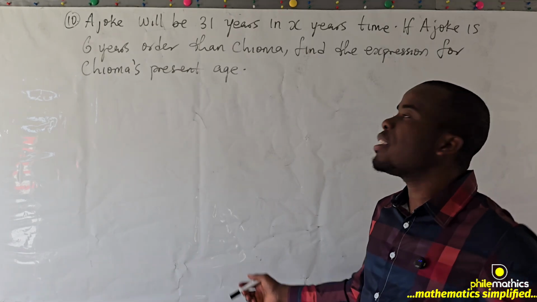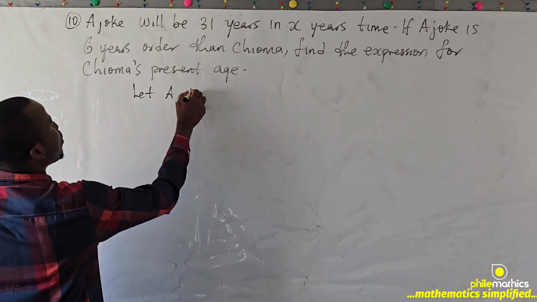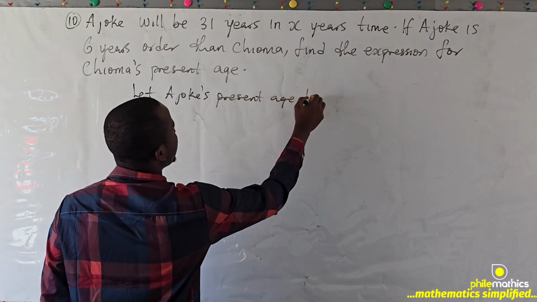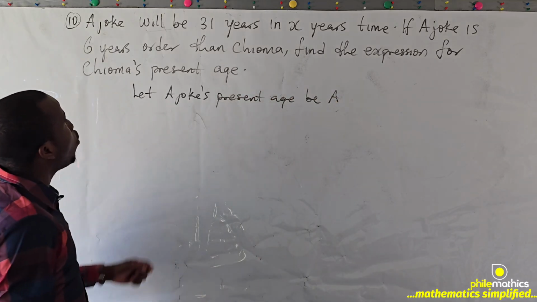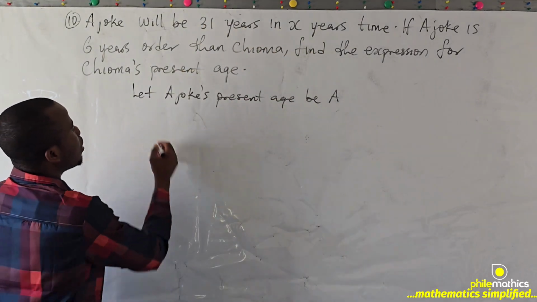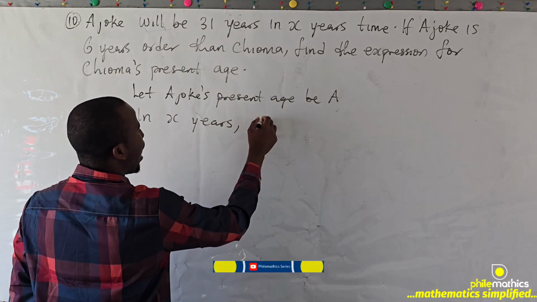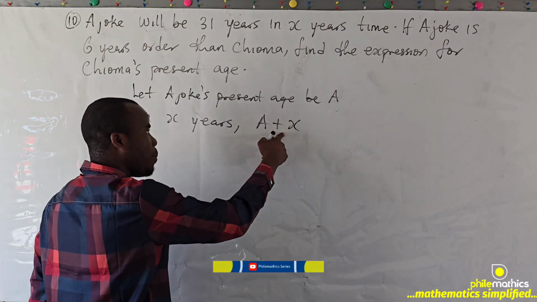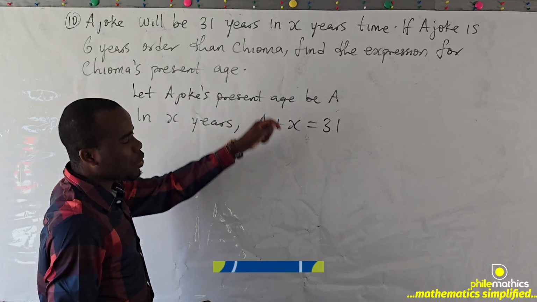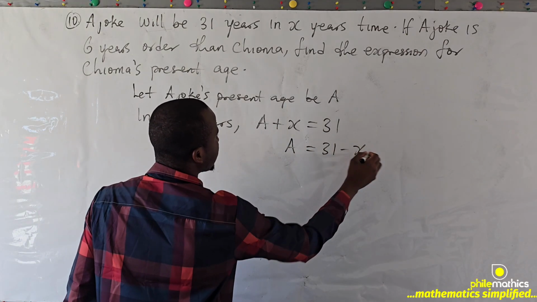Let's say Ajoke's present age be A. So in X years' time, Ajoke will be 31 years. In X years' time, Ajoke plus the X years' time will be 31 years. That means Ajoke's present age is simply 31 minus X.